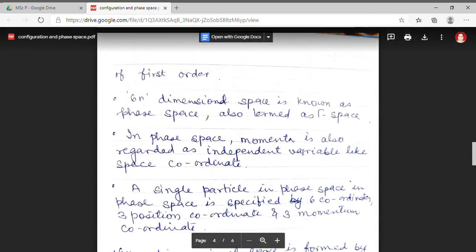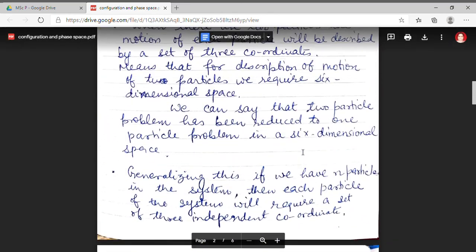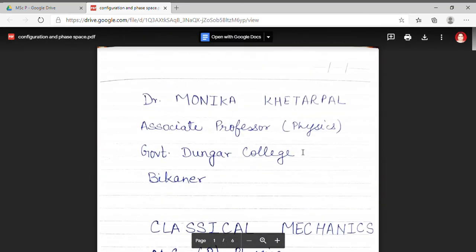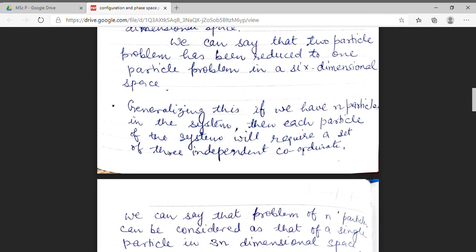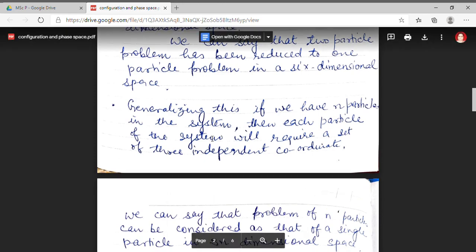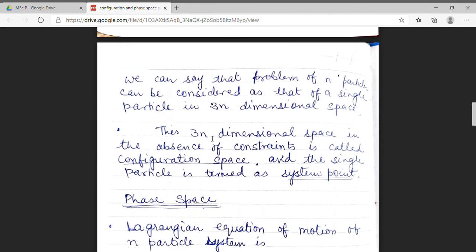So students, I hope you must have learned what is configuration space and what is phase space. Configuration space will be used in Lagrangian formulation and phase space will be used in Hamiltonian formulation.